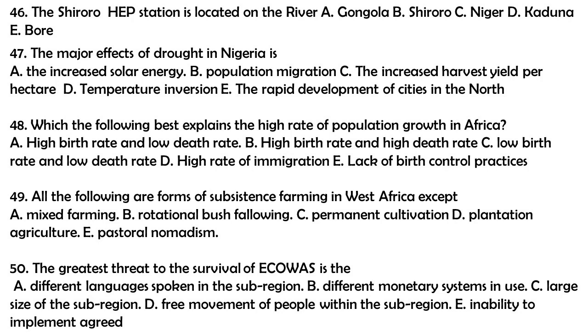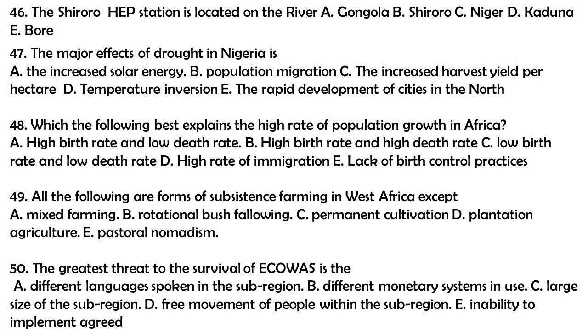Question 47. The major effect of drought in Nigeria is A. The increased solar energy, B. Population migration, C. The increased harvest yield per hectare, D. Temperature inversion, E. The rapid development of cities in the north. The correct answer to this question is B. Population migration.